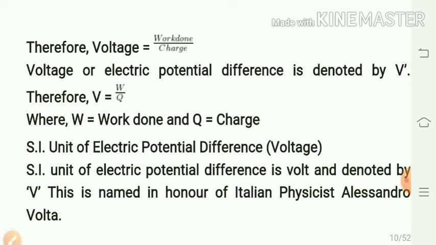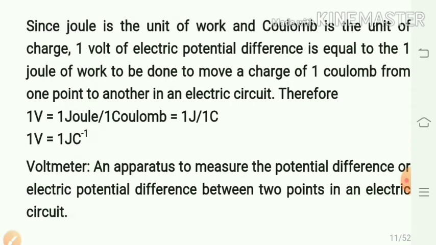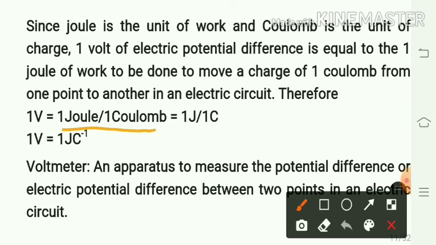It is named volt in honor of Italian physicist Alessandro Volta. Since joule is the unit of work and coulomb is the unit of charge, we can write 1 volt equals 1 joule upon 1 coulomb, that is 1 J upon 1 C. This 1 volt is equal to 1 joule into C raised to minus 1, or J C inverse.